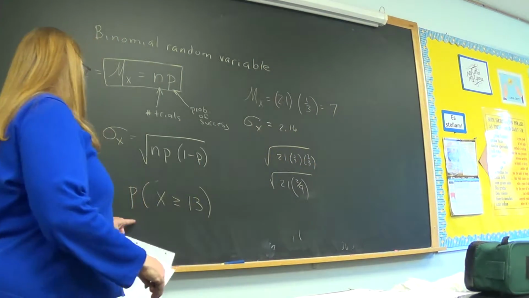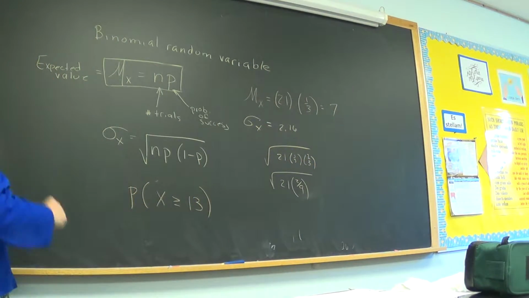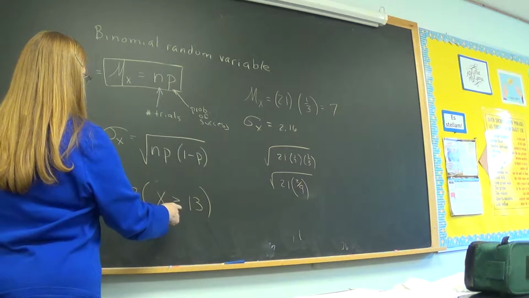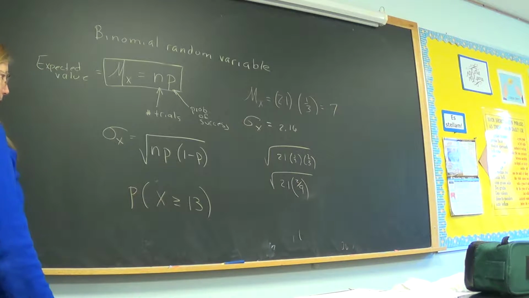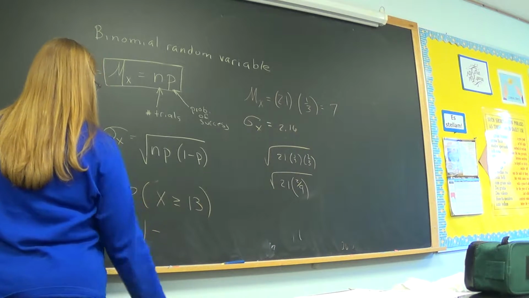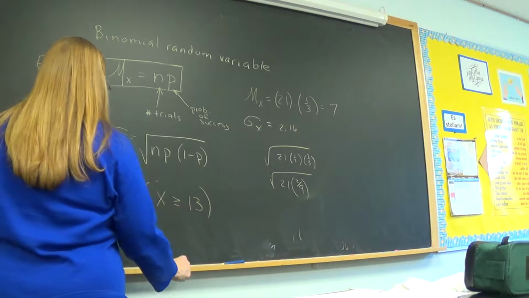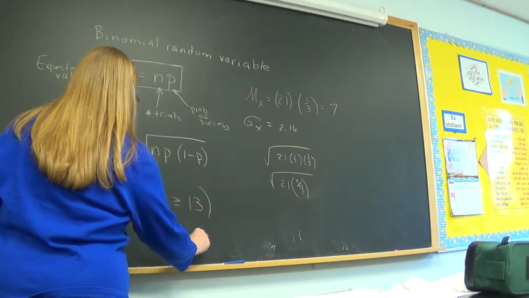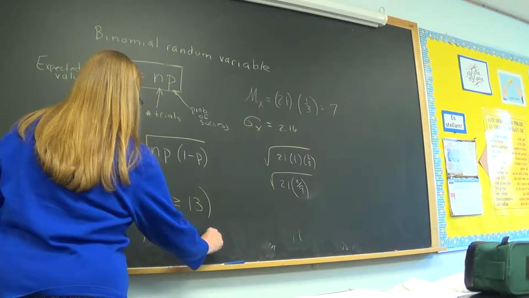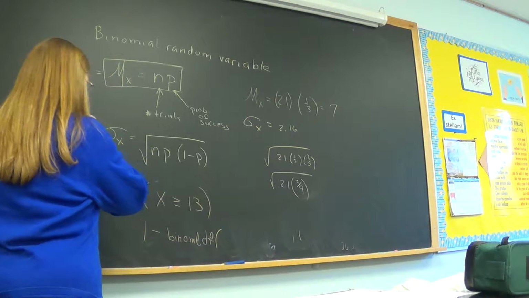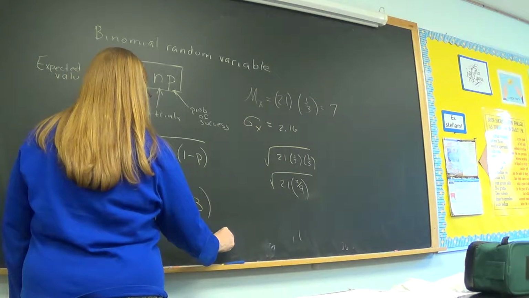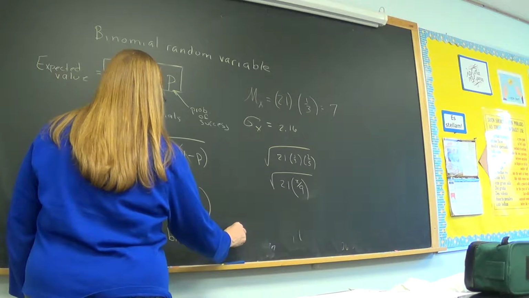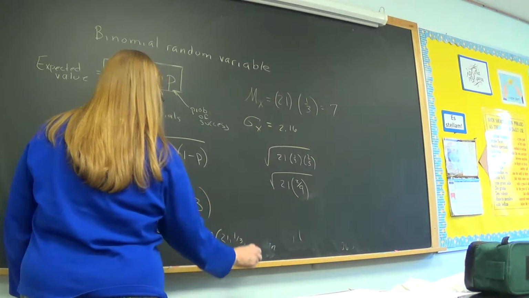All right. So MD, can you tell me what to put in my calculator for this problem to get the probability that x is greater than or equal to 13? So you're going to do 1 minus, and go down to binomcdf. Then you put in the number of trials, so that'd be 21, and then a comma, and then the probability, which would be 1/3.